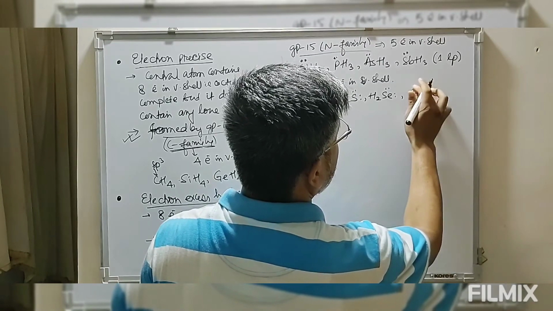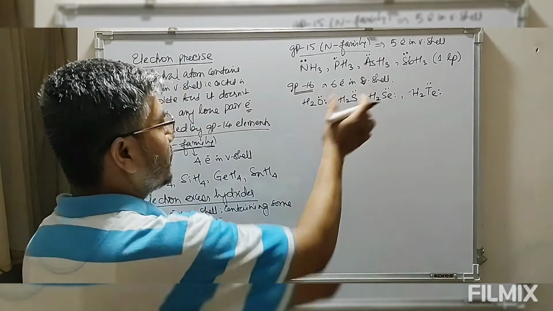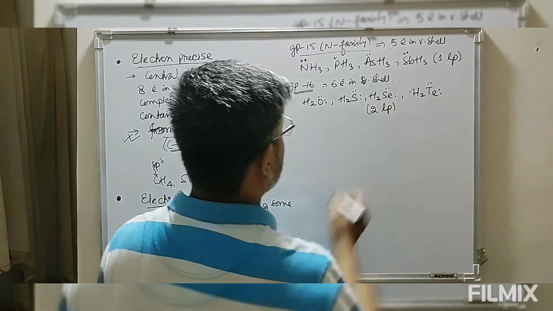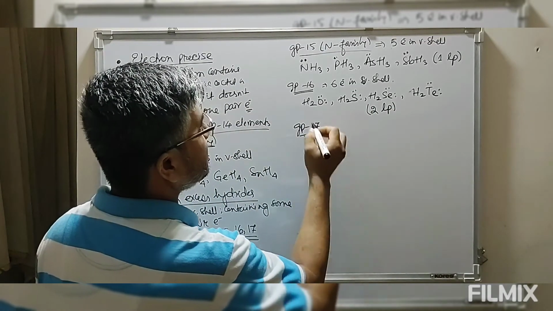H2Te, again tellurium, contains 2 lone pairs of electrons. So these hydrides of group 16 contain 2 lone pairs of electrons. Then we have hydrides formed by group 17, that is halogens.